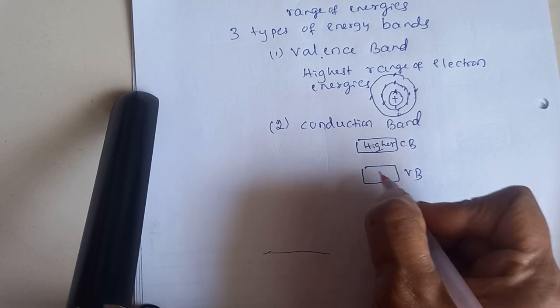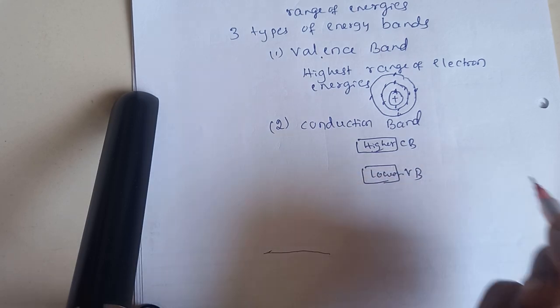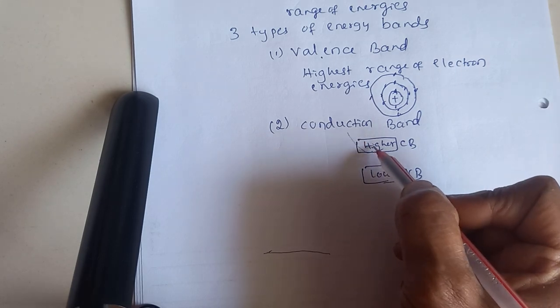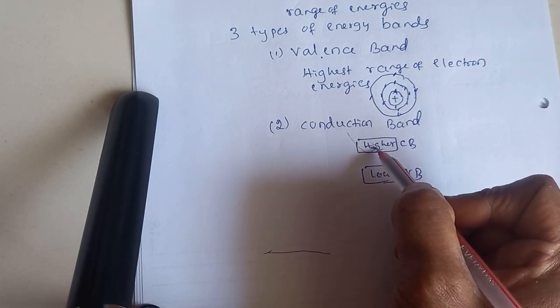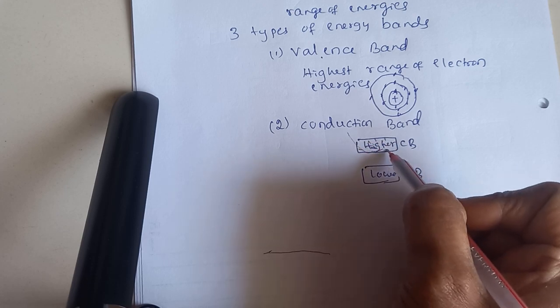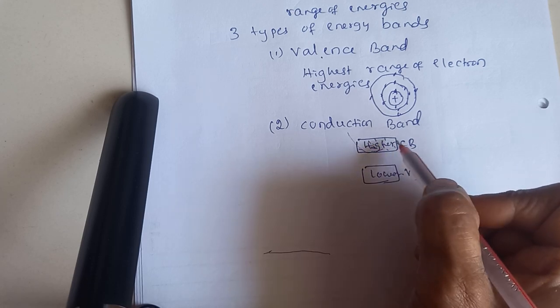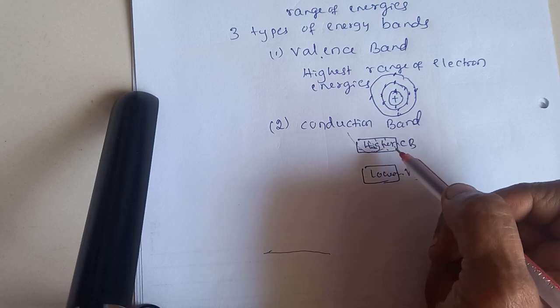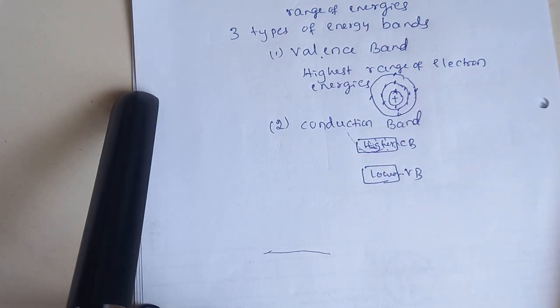The electrons in this band are free to move, and they conduct electricity. This is about the conduction band.